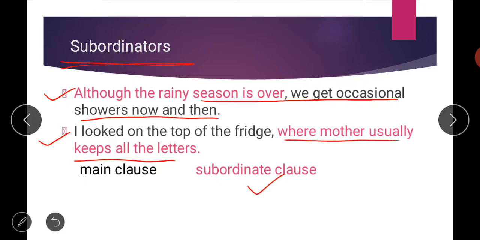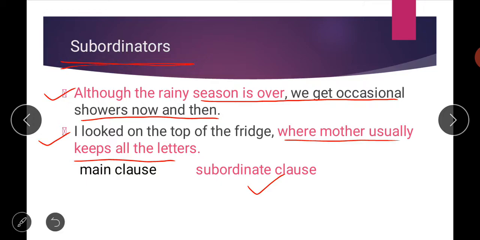So both these parts of both these sentences are subordinate clauses, and the black part is your main clause. Because of that main part, the purpose of this subordinate clause is clear, and both are interrelated. Basically both are interrelated and they are telling you about each other.